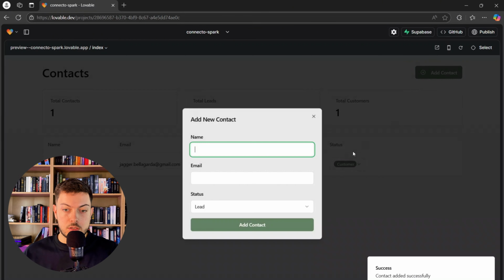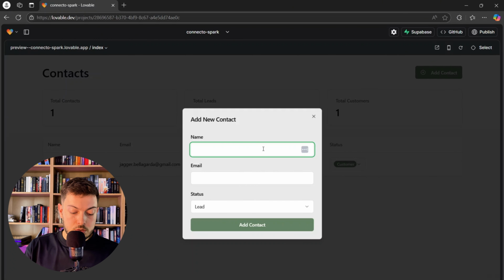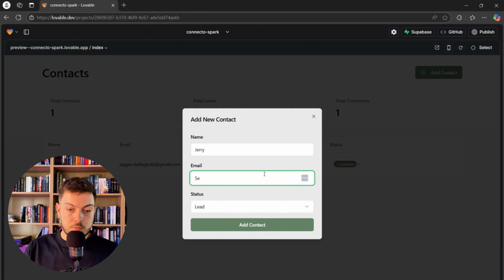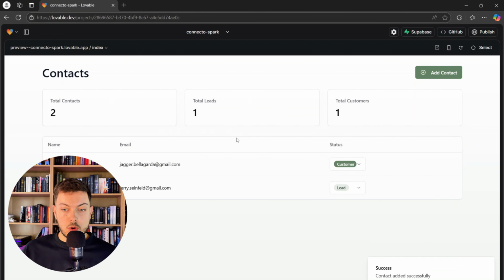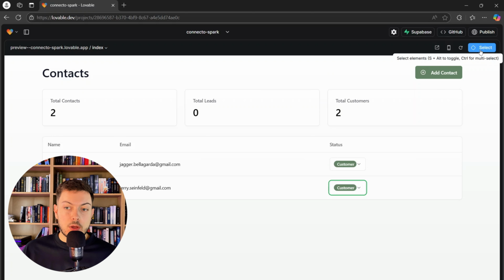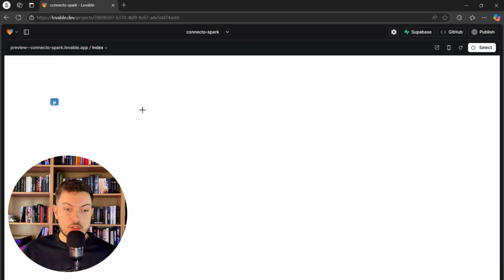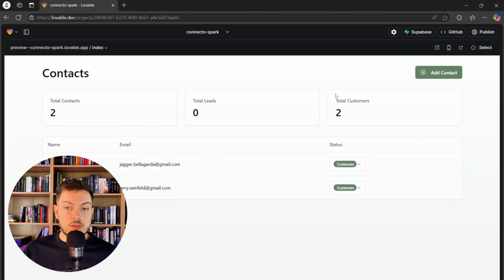All right. And then let's go and add, I don't know, Jerry Seinfeld. Oh, wait, sorry. Jerry dot Seinfeld at gmail.com, and we'll make him our lead. Cool. So we got one lead, one customer. So if we had to change myself to a lead, it updates the dashboard, does exactly what we wanted it to. It's a nice format. And yeah, the beauty of it, I love this little display functionality. It looks like it actually disappears on this, but you can still pick up the different elements. I just love that functionality.